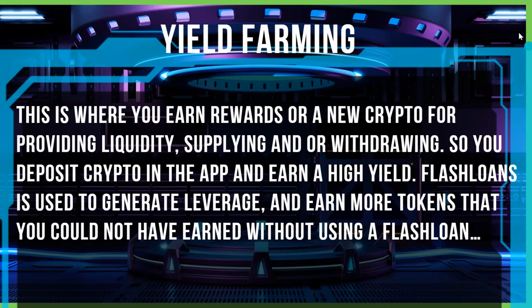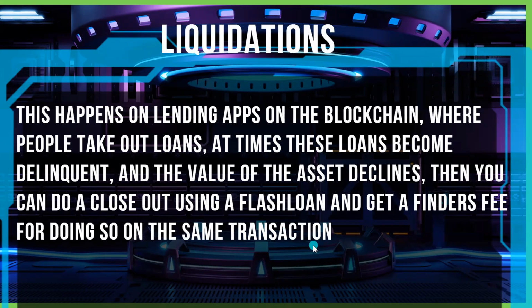If we look at liquidations, this happens on lending apps on the blockchain where people actually take out loans, and at times these are not flash loans, right? So at times these loans become delinquent and the value of the asset declines. You can then do a closeout using a flash loan and get a finder's fee for doing so in the same transaction. Flash loans can also be used for collateral swaps as well, but liquidations, arbitrage, and yield farming are the three biggest use cases for flash loans.